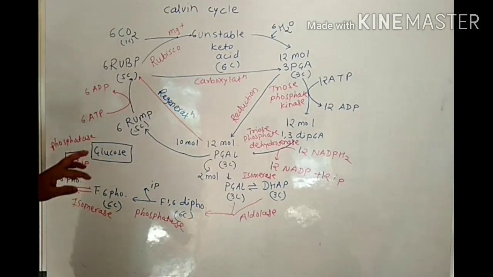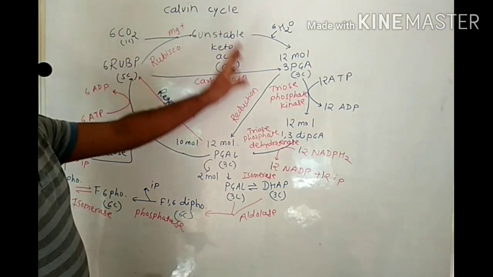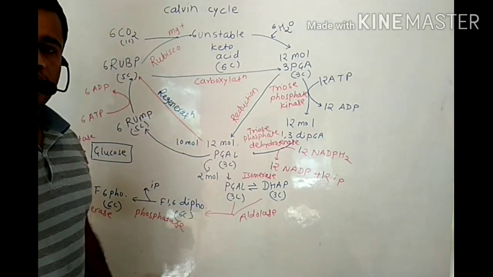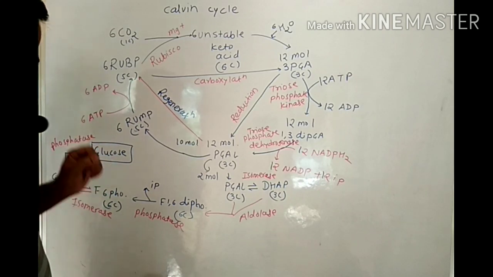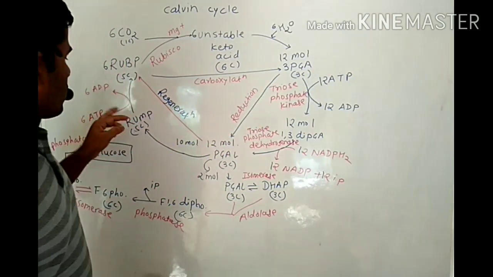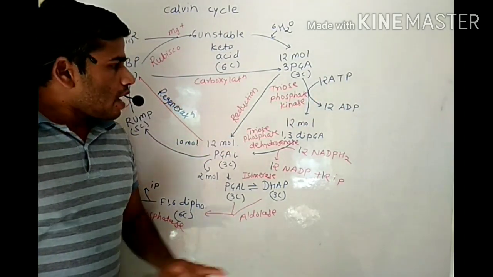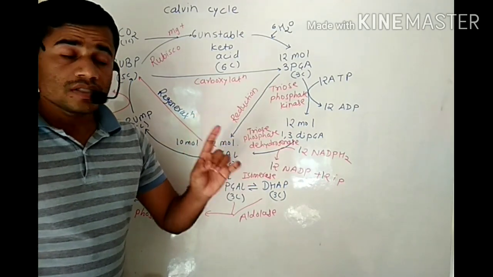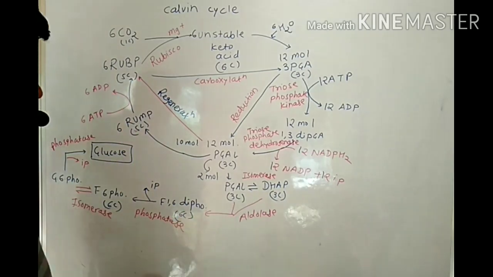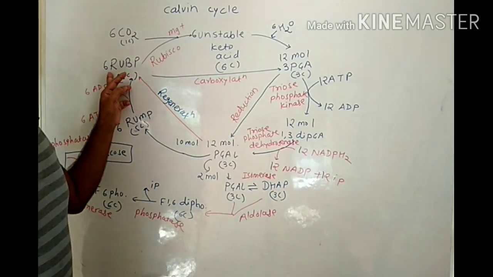Means for synthesis of one glucose molecule, there is a requirement of 6 turns of the Calvin cycle. Most important point. Second important point, for synthesis of one glucose molecule, there is a requirement of 12 ATP and 6 ATP, that is 18 ATP molecules and 12 NADPH2 molecules, for synthesis of one molecule of glucose and regeneration of 6 molecules of RUBP.